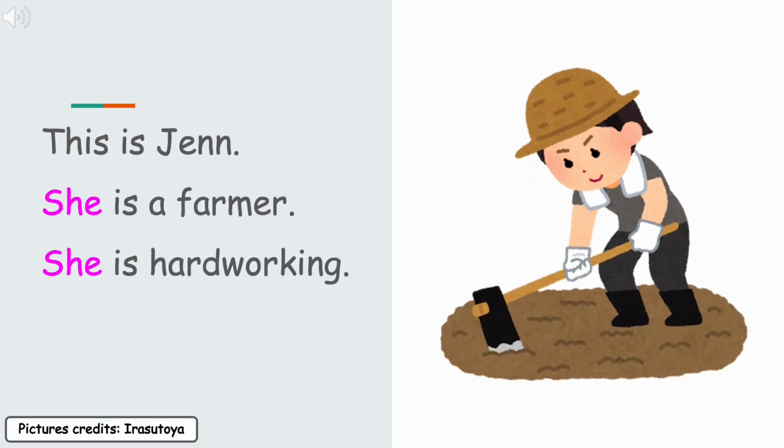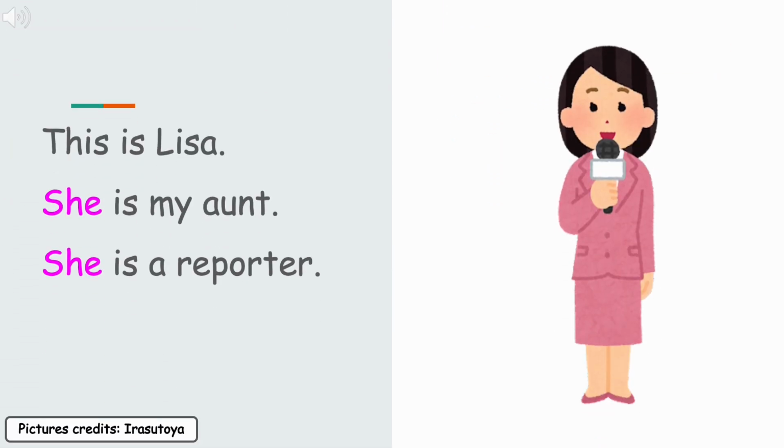This is Jen. She is a farmer. She is hardworking. This is Lisa. She is my aunt. She is a reporter.